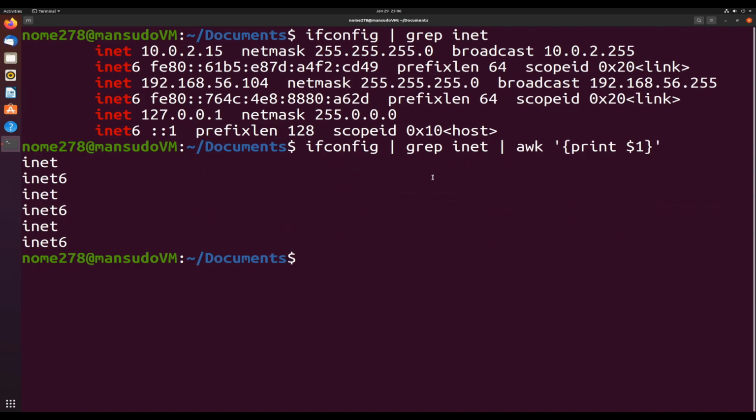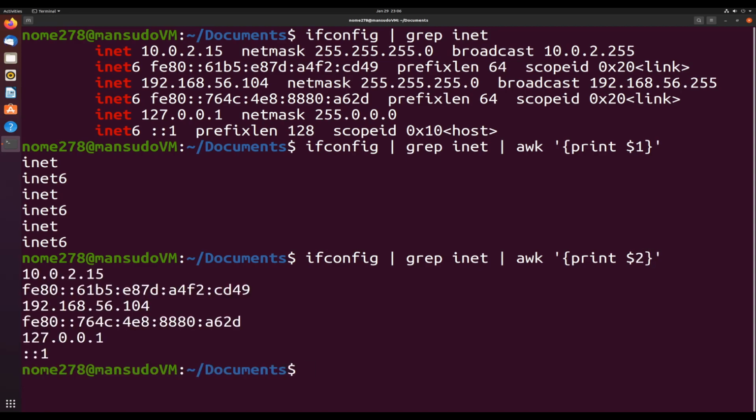Let's say that's not really that helpful, right? So let's just pull out the IP addresses. We could do the second column. What this will do is, there it goes. It'll show you the second column there. Very, very useful and very powerful for bash scripting once you get into that.